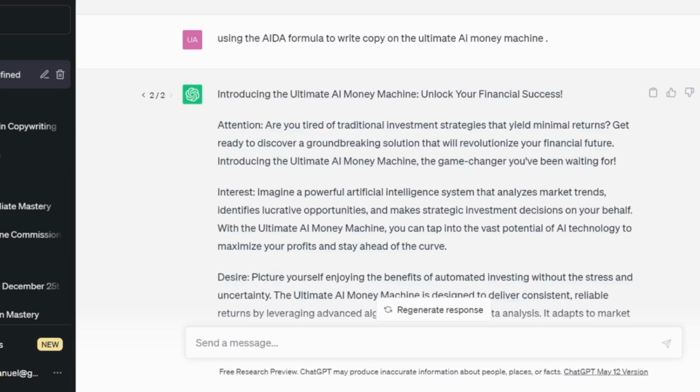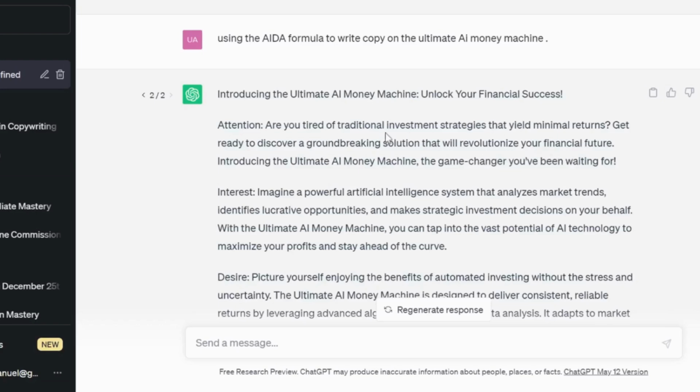It said, introducing the Ultimate AI Money Machine, unlock your financial success. So your headline has to be very compelling. It said, get ready to discover a groundbreaking solution that will revolutionize your financial future.